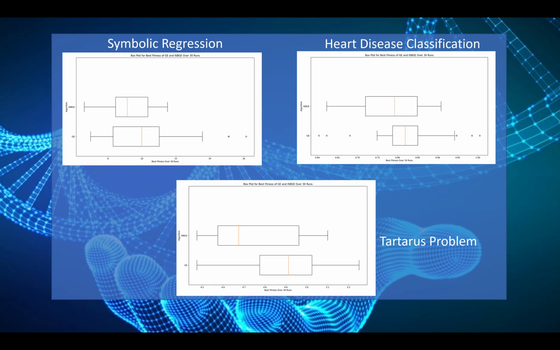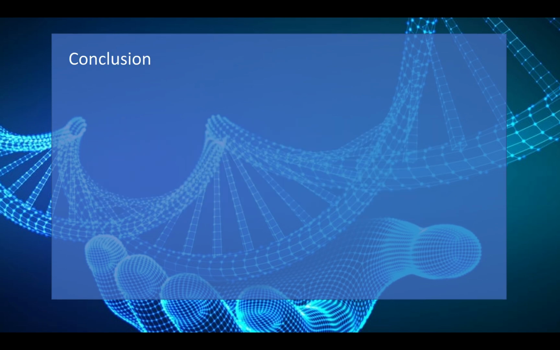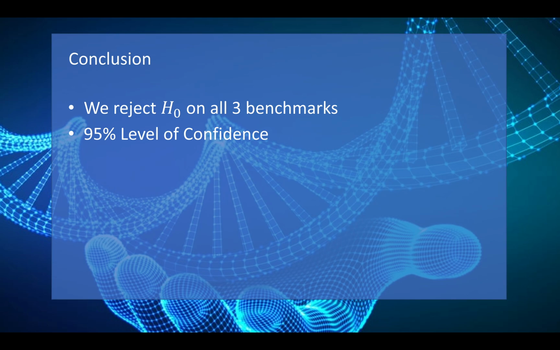ISBGE's large interquartile range is explained by its tendency to explore more of the search space than GE, consequently producing more individuals with greatly varying fitnesses. From these final results, we observed the ISBGE to outperform GE on all three benchmarks. Finally, we rejected the null hypothesis on all three benchmarks using a 95% level of confidence.